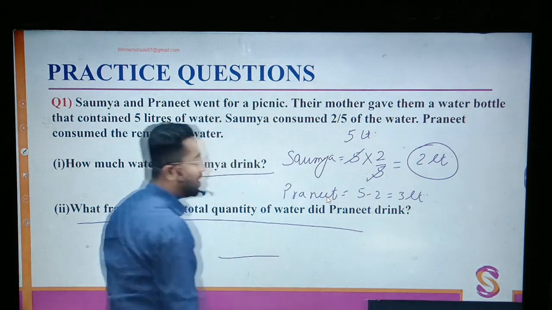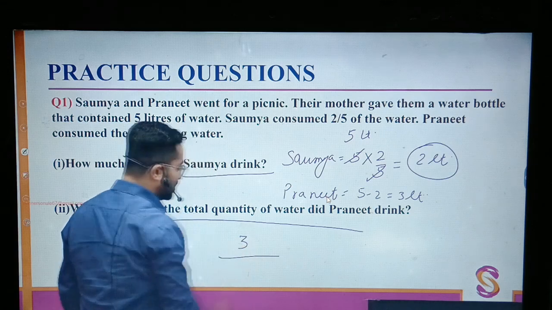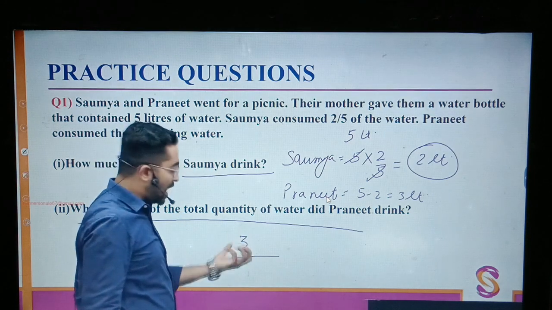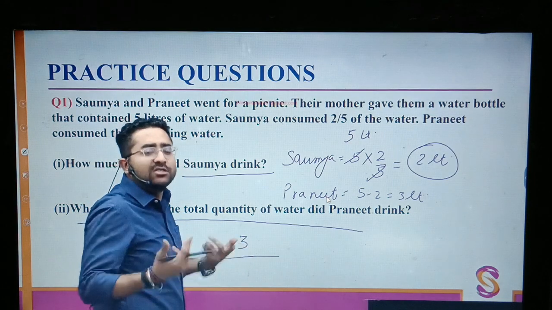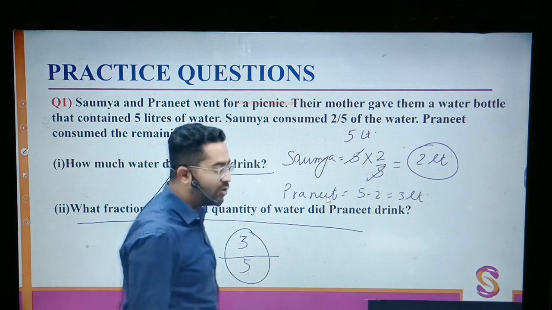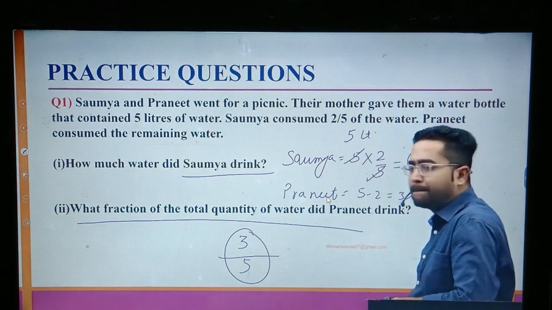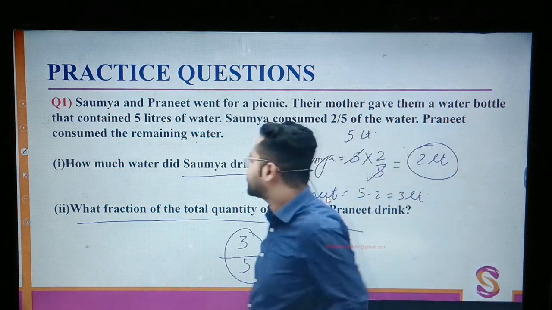So how much did Praneeth drink? Praneeth drank 3. That is the numerator. Out of how much? What was the total amount? 3 by 5. So 3 by 5 is the fractional amount that Praneeth has consumed. Simple.